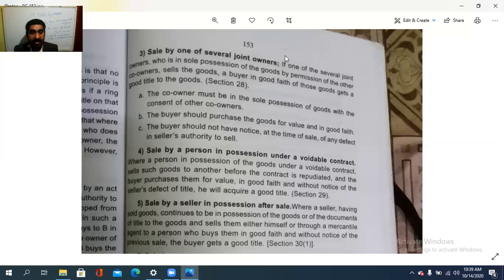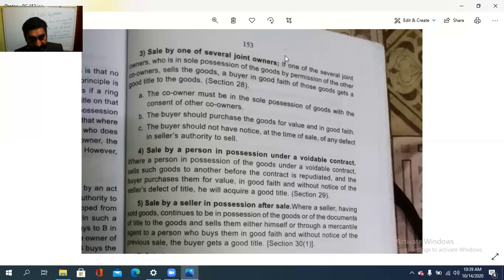What is that? Where a person in possession of the goods under a voidable contract means not a valid contract. In such a case, where a person in possession of the goods under a voidable contract, there are chances to be void.